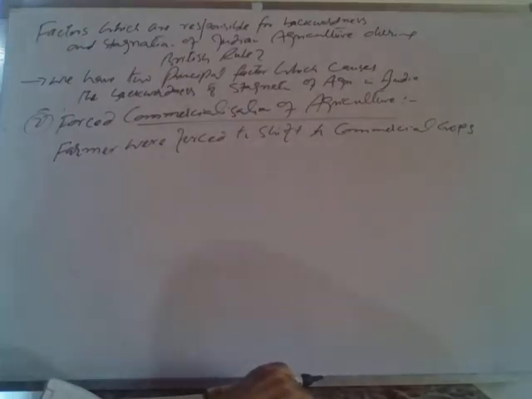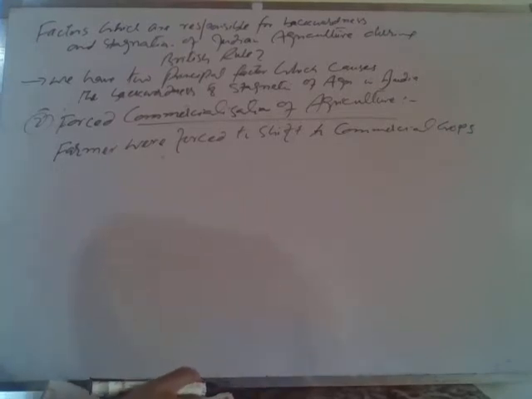They were producing subsistence crops, but the government forced them to shift to commercial crops so that they could earn more and more revenue.